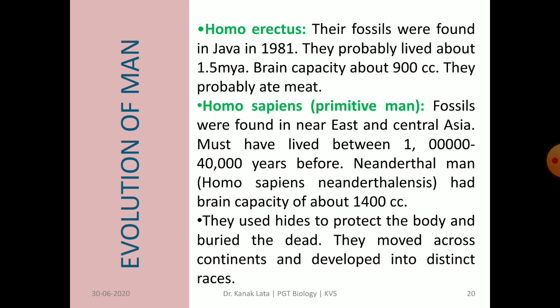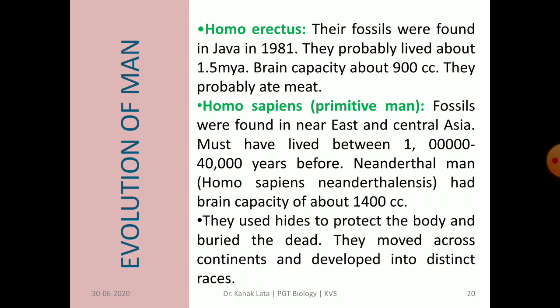Now it is about Homo erectus. Fossils of Homo erectus were found in Java in 1891. They probably lived about 1.5 million years ago, having brain capacity of 900 cubic centimeter, and they probably ate meat.